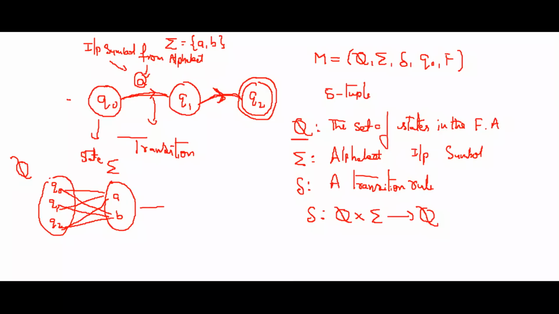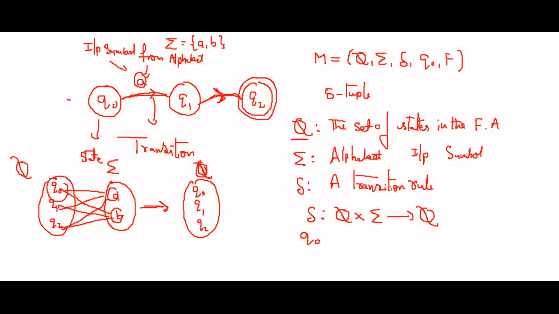And finally, where are you going? You are going to some other state. Those states also will be in Q only. Whatever the states in Q are there, in those states only you are going. This is again Q. That means you are taking one state and applying any of the inputs and you are going to one of the states of the same Q. So this is what is called a transition rule. So delta maps Q cross sigma to Q.